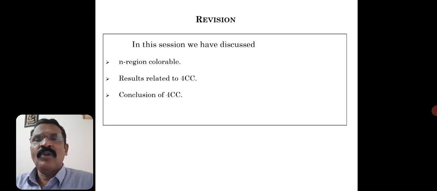But ultimately, what we can conclude is that though it may not be possible to color every planar graph with four colors, certainly every planar graph is five colorable. That is the conclusion at last. Of course, one way or the other it is possible to color any planar graph with four colors. But definitely every planar graph is five colorable. That's why there is a theorem that every planar graph is five colorable. The manual proof is there for that theorem.